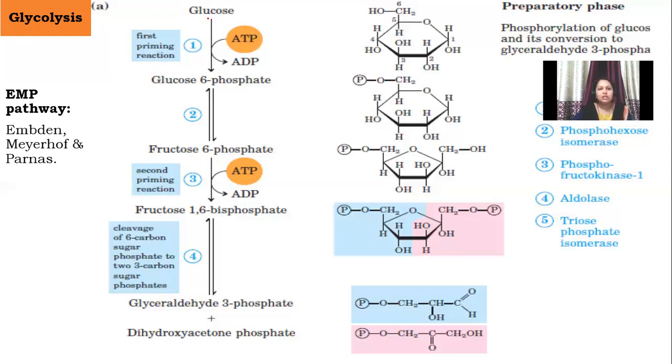So the first step of this glycolytic pathway starts with glucose, but we know that in plants the glucose is not directly available as a substrate. No doubt, when photosynthesis occurs, the energy rich food material which is formed is glucose. But it will not remain in its own form inside the plant cells.